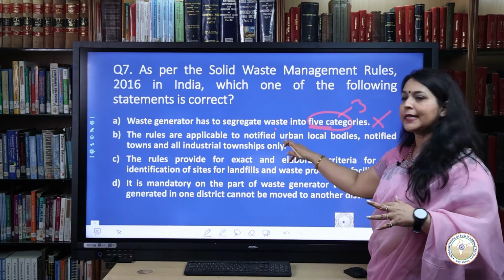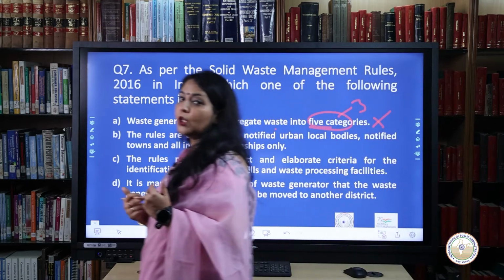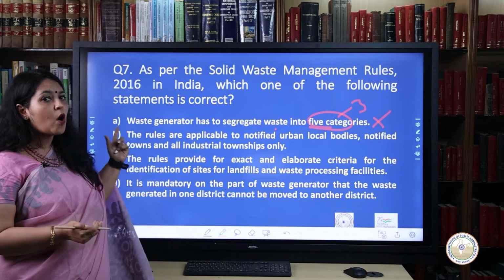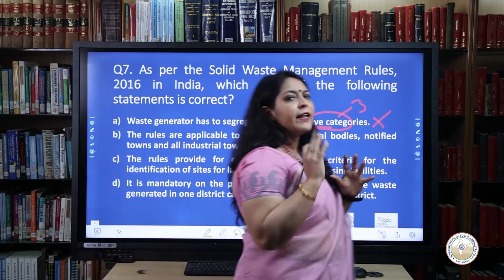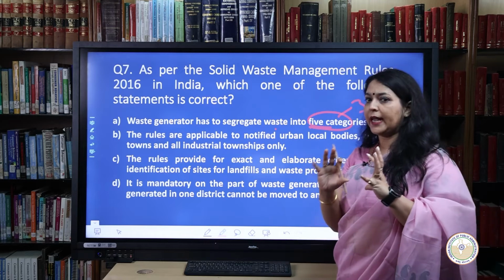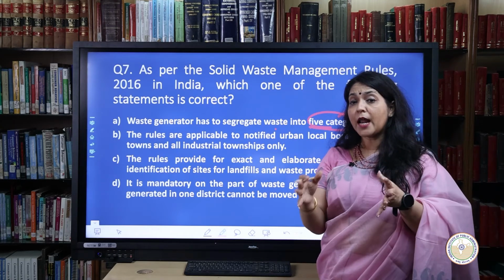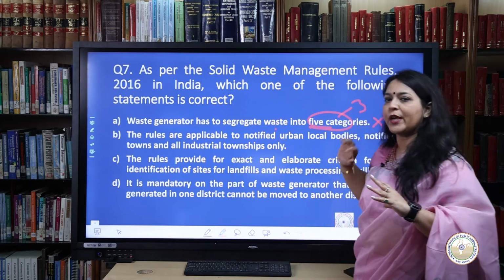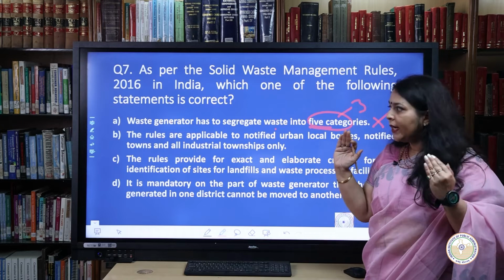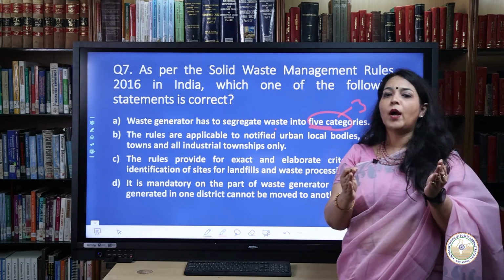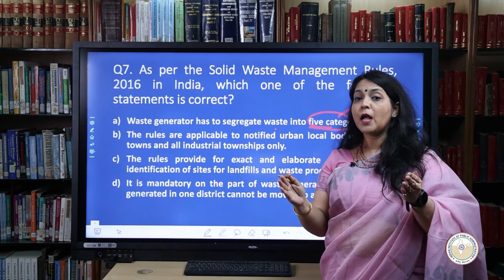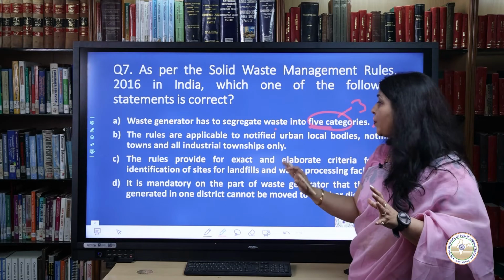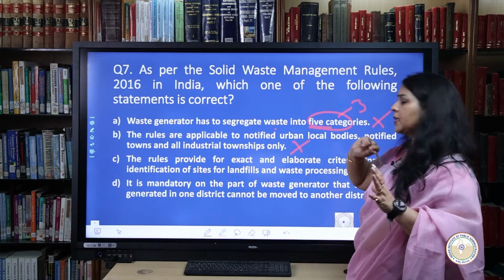The second option states the rules are applicable to the notified urban local bodies, notified towns and all industrial townships only. Whenever you have extreme terms in any question such as only, none, all, etc., they are frequently incorrect, and the same is true in this question as well. It is not only restricted to the urban local bodies, towns and industrial townships, but it is also encompassing all other places. As a result, option B is also not correct.